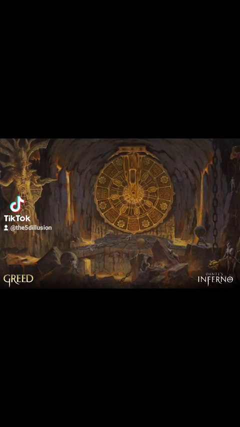The fourth layer of hell is greed. This layer of hell was reserved for people who spent too much during their life or people who hoarded too much during their life. These two groups are now forced to play against each other as they kill each other and fight each other over gold while they're forced to drag around boulders from their chests for eternity.